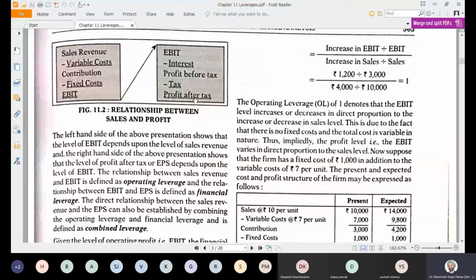Now if you see sales revenue, the variable cost will increase in the same proportion as that of the sales revenue. Suppose, for example, you are talking of packing. More sales will be there, so you have to pack more items. In the same way, there will be more packing charges for the more sales. At the same time, what can lever is just the fixed cost. So leverage can happen only because of the fixed cost, not because of anything else.